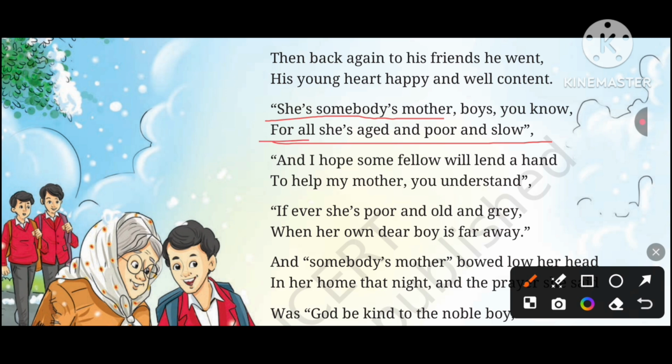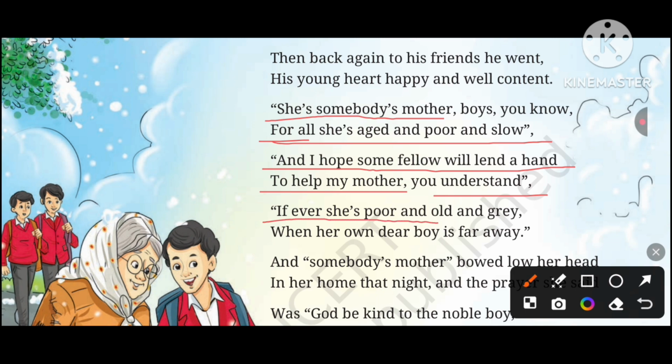For all means even though she was aged, old, poor, and slow, she was somebody's mother. And I hope some fellow will lend a hand to help my mother, you understand? He said someday when his mother needed help, some fellow or some guy would give her a helping hand or would help his mother.